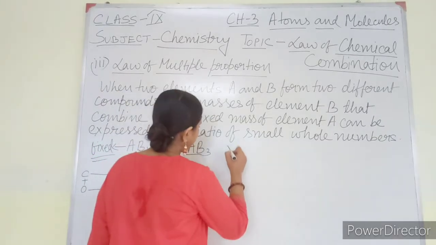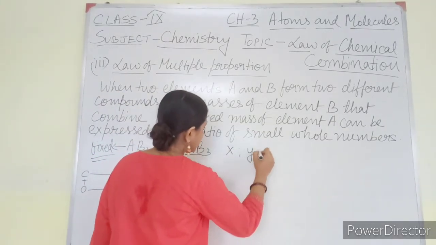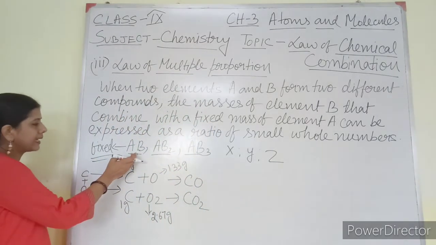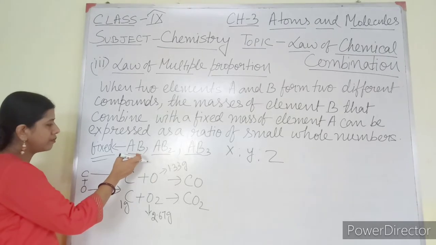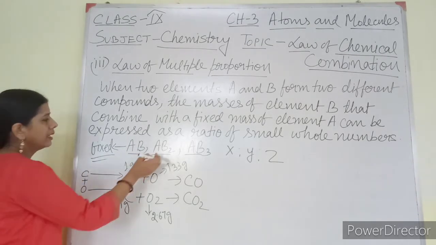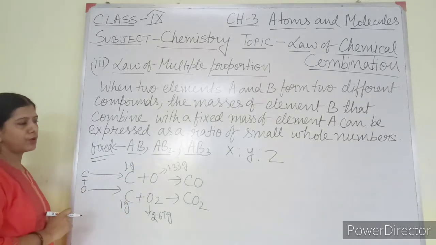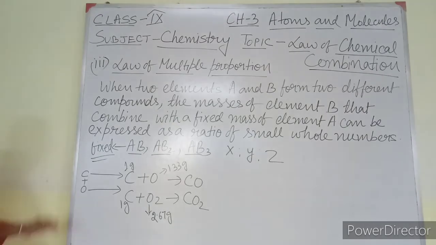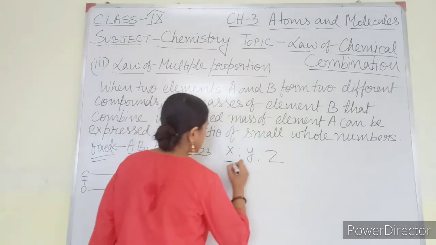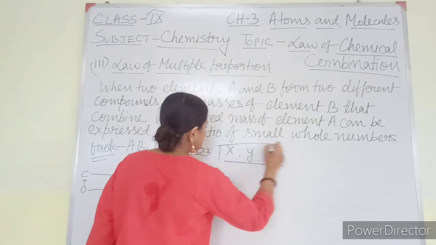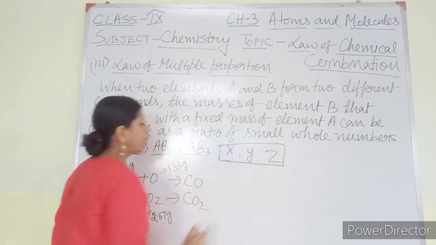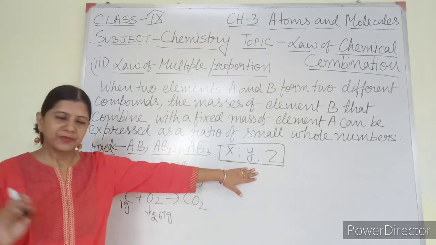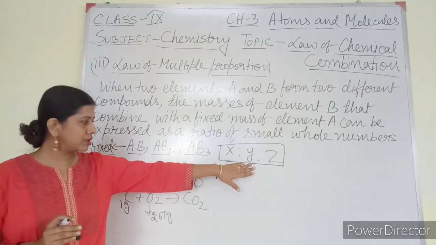Suppose the amount of B I am taking as X ratio Y ratio Z. That means X mass of B is combining to form AB, Y mass of B is combining to form AB2, Z mass of B is combining to form AB3. So according to the law, X ratio Y ratio Z is always in whole numbers. So this is all about the law.